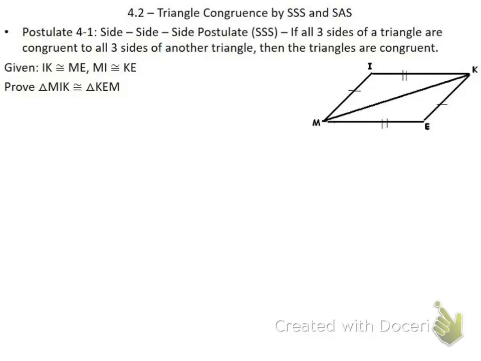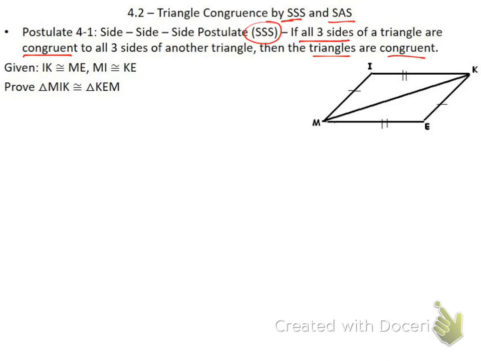Okay, so today we're going to be proving triangles congruent by two different theorems that we have. They're going to be side, side, side, which is SSS, and then SAS, which is side, angle, side. So the first one that we have is side, side, side. Pretty easy. If we prove that all three sides of a triangle are congruent to another triangle, then that means the triangles are congruent to each other.